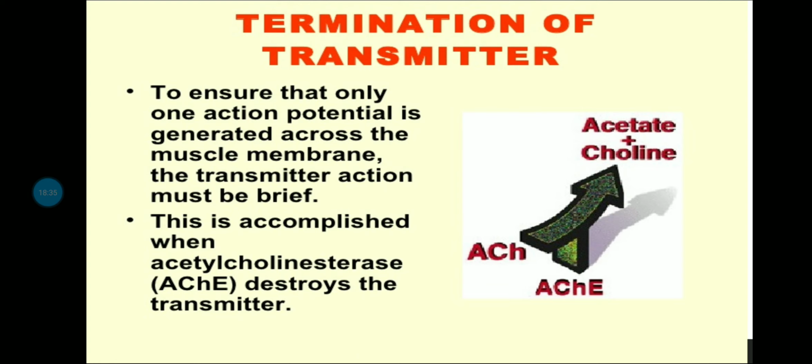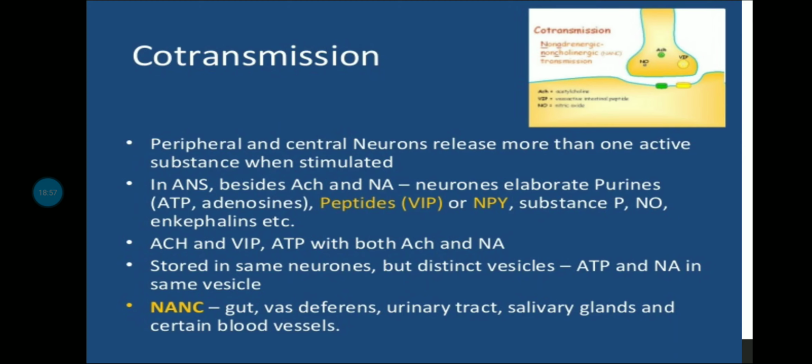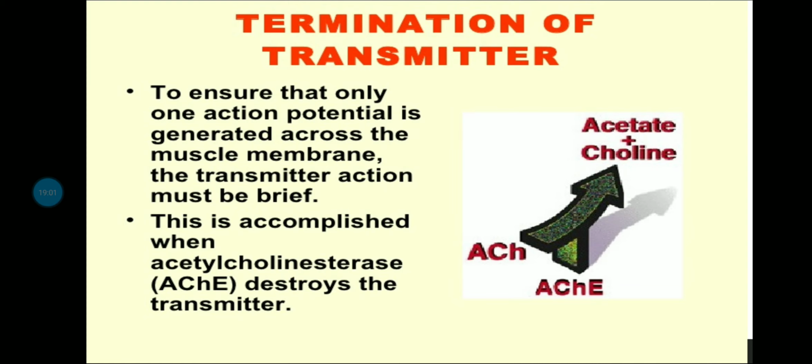So we need to destroy the transmitter once generated. So that is what is done by acetylcholine esterases. These work for acetylcholine, they destroy the acetylcholine. They degrade acetylcholine into acetate and choline, okay. So that is what termination of transmitter is, okay.